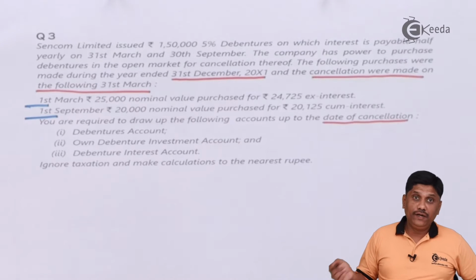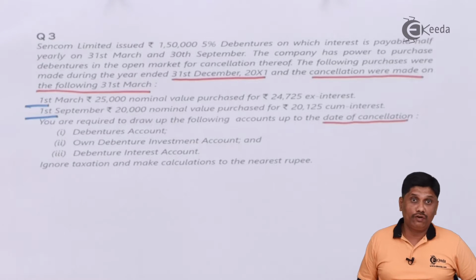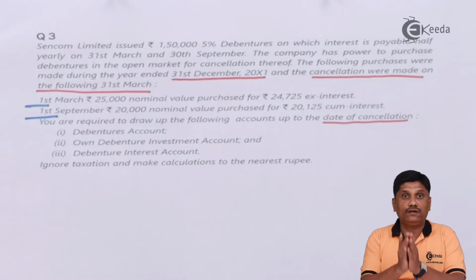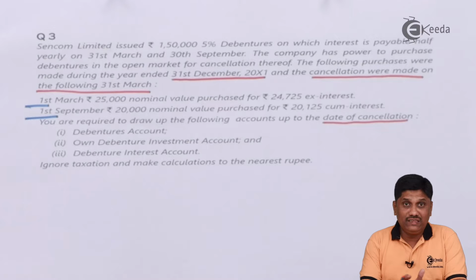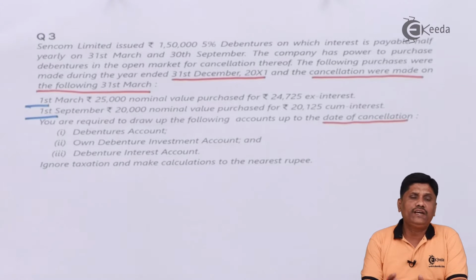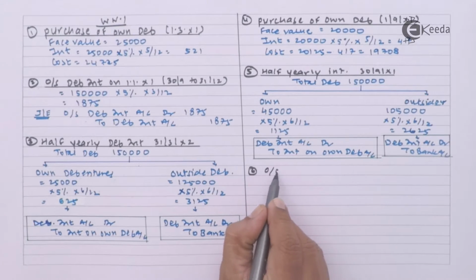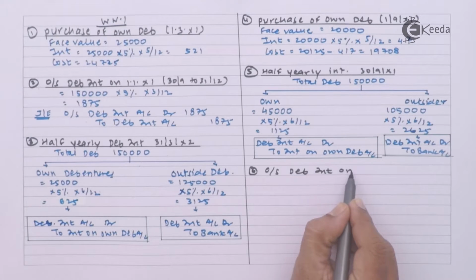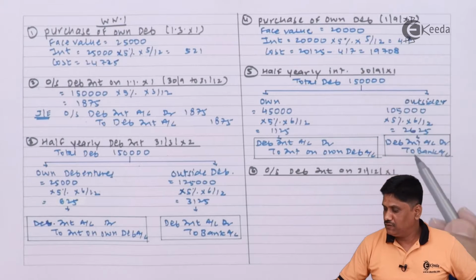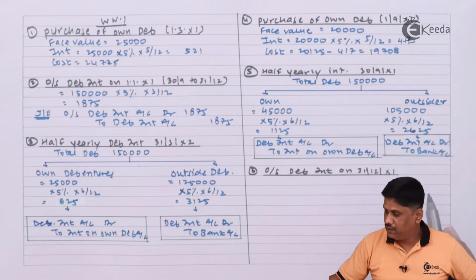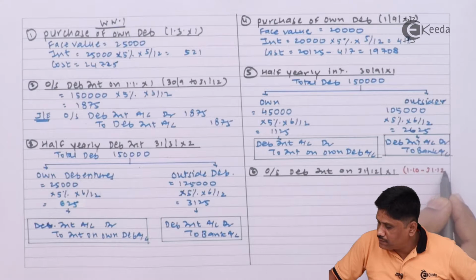See, cancellation is to be done in the next year on 31st March. In between, on 31st of December, there will be accrued interest on our own debenture. Try to understand, on 30th September we paid the last interest and our year ending is going to be 31st of December. So in between there are 3 months for which interest has accrued but it is not due. Right? So I need to do that working for outstanding interest. This outstanding interest will be calculated from last 30th of September up to 31st of December, means practically from 1st October to 31st of December.